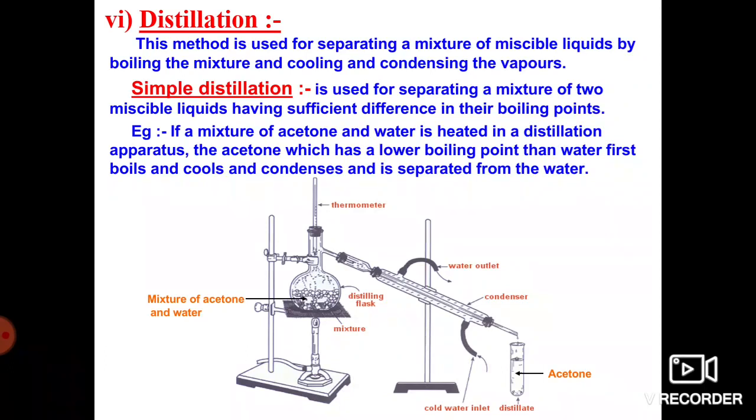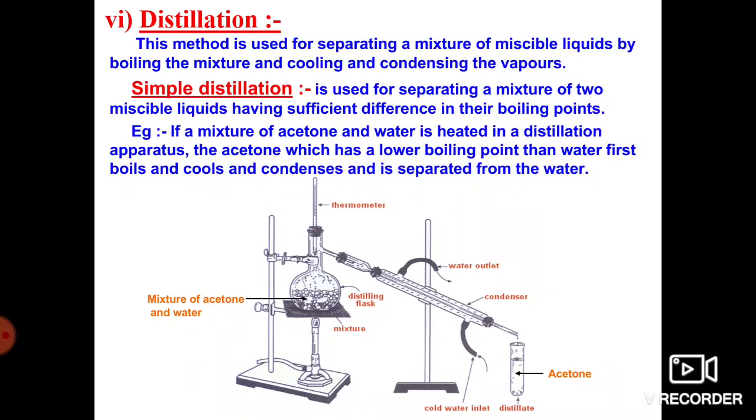One example: acetone mixed with water. As we know, the boiling point of water is 100 degrees Celsius. When the temperature reaches 100 degrees Celsius, the water starts changing its state from liquid state to gaseous state.